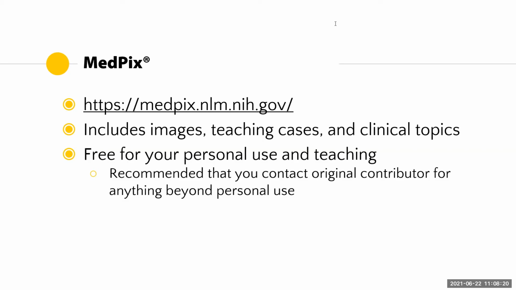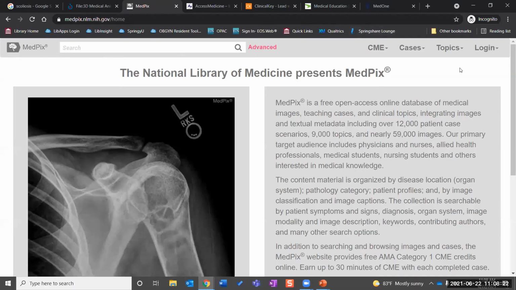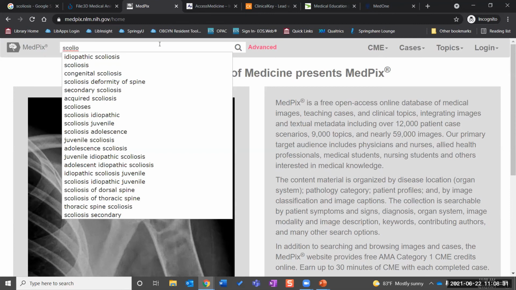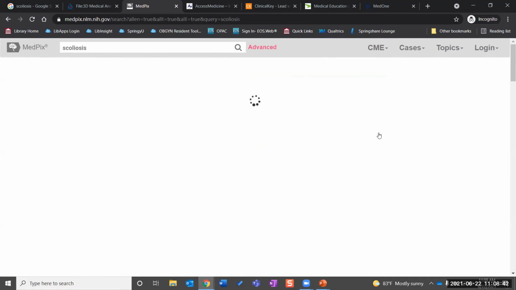So I'm going to pull over the Medpix website. As I just said, you can either search by cases or browse by topics, but most often we're probably just going to search for our topic. If I start typing scoliosis, it's going to have some suggestions for perhaps more specific variations. I'm just going to keep it simple for this search and look for scoliosis.